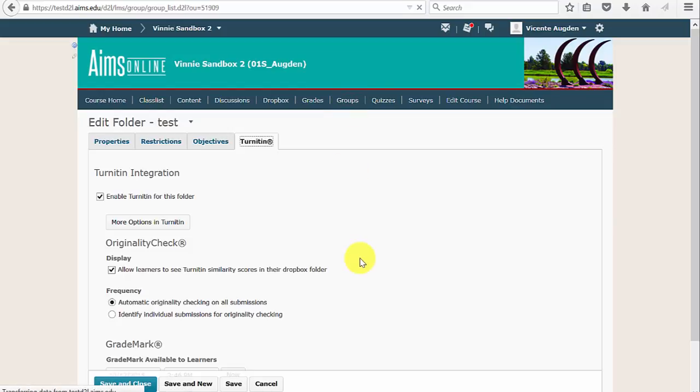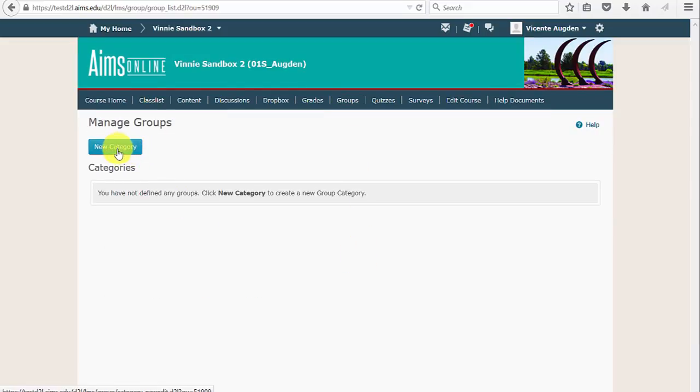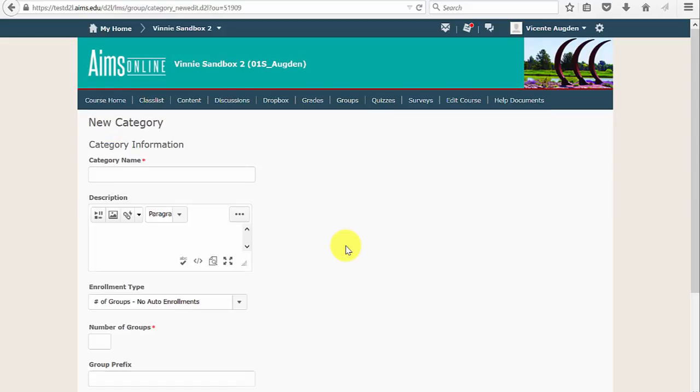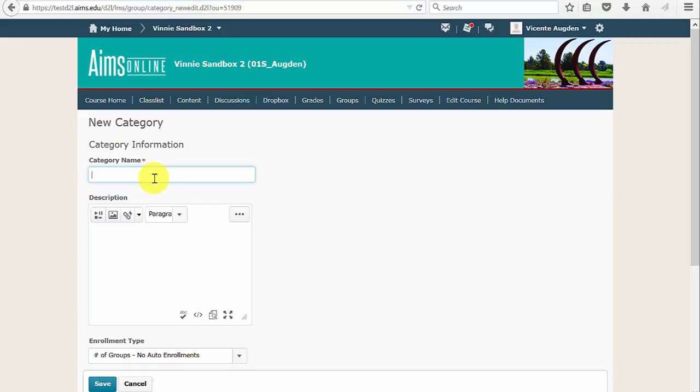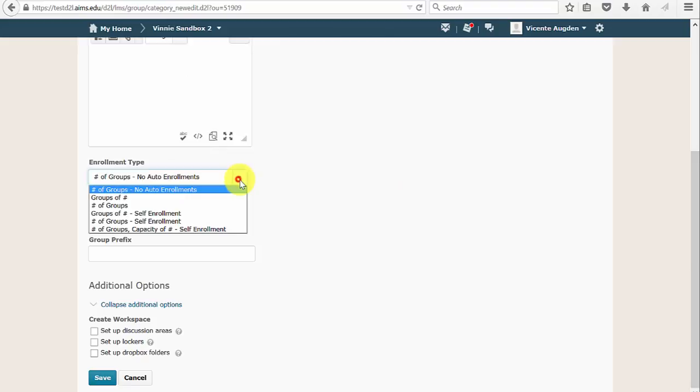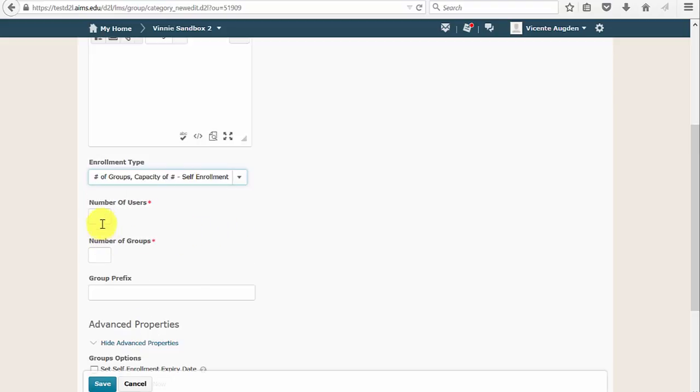Groups, there's just a couple minor changes. So once I click on New Category, I can just type a name here, and the one field that's changed here is the number of groups, capacity of, with self-enrollment. This is the only change I've seen from the instructor end on the groups. If you click that, you can designate the number of users per group, and then also the number of groups that you would want.